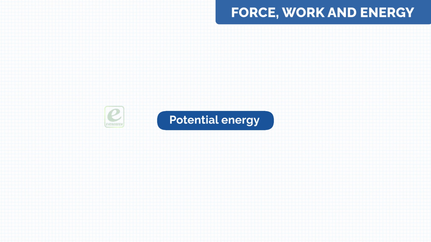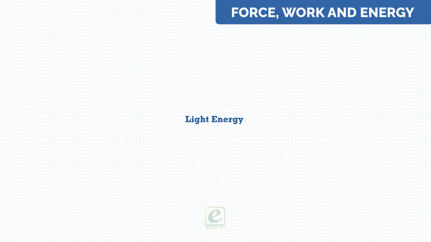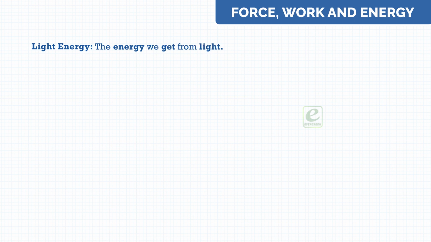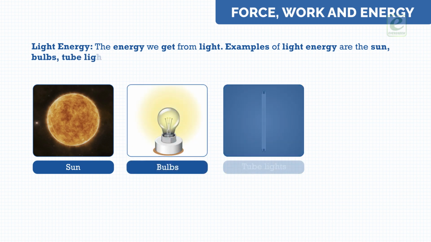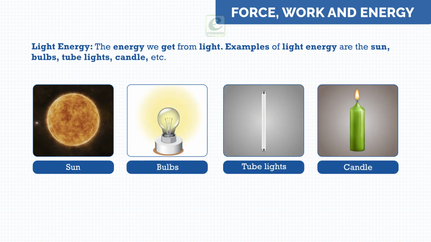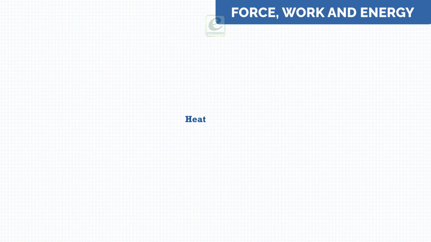Light energy. The energy we get from light. Examples of light energy are the sun, bulbs, tube lights, candle, etc. Heat energy. The energy we get from heat.